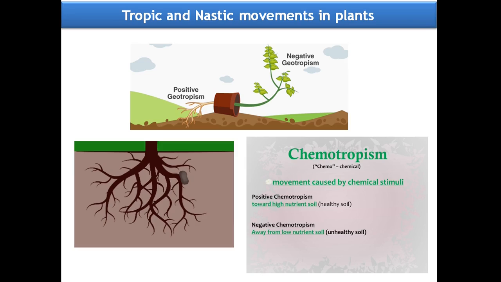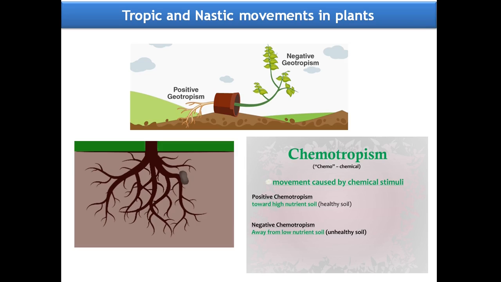The tendrils show positive thigmotropism, whereas the roots, if they find any obstacle like a rock or a wall-like structure in their way, grow away from them, which is called negative thigmotropism.